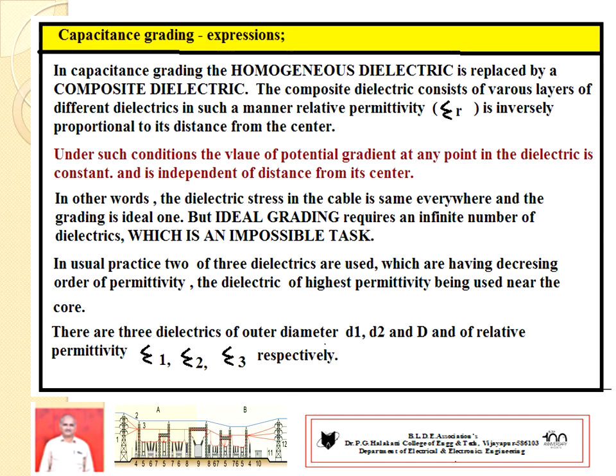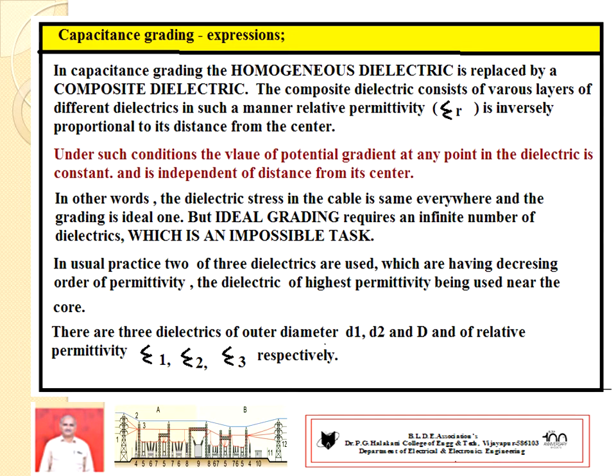In the capacitance grading technique, if some expressions are required, you can go there. Only write a short note; what was covered earlier is enough. It is a well known fact in capacitance grading that a homogeneous dielectric system is replaced by a composite dielectric system. The composite dielectric system consists of different layers of dielectrics in such a manner that relative permittivity varies inversely with distance from the center.